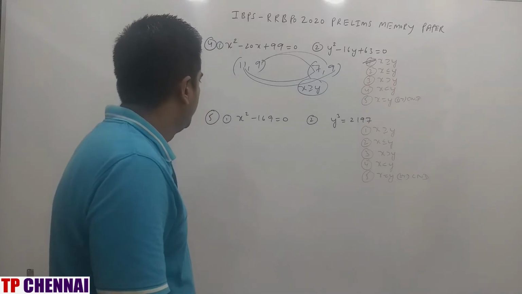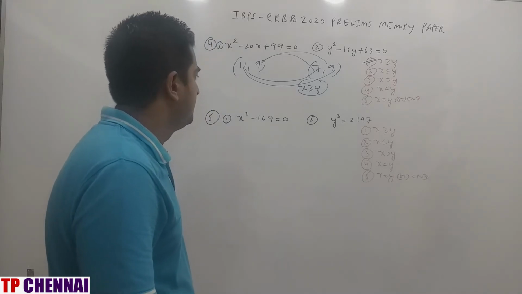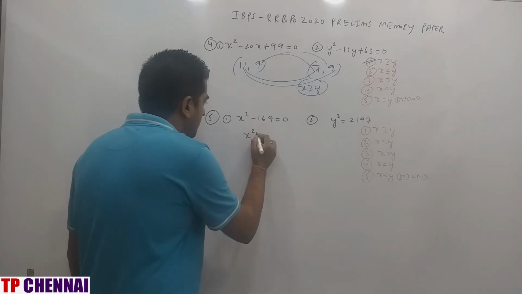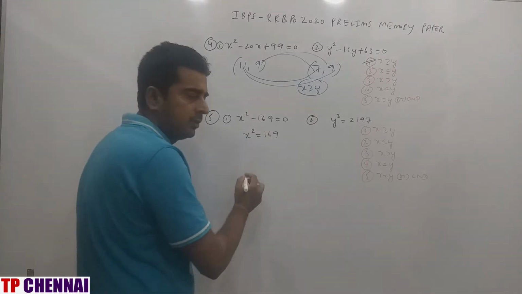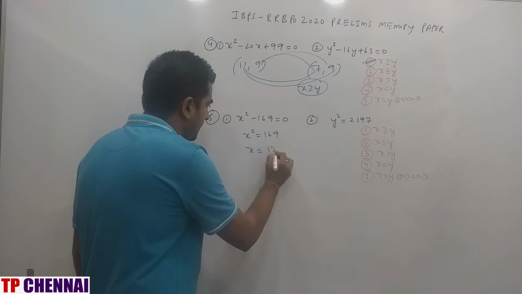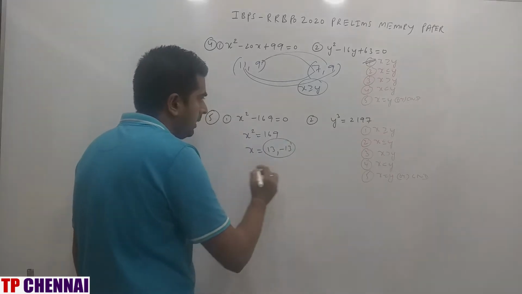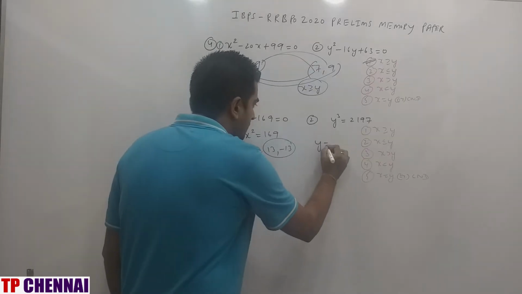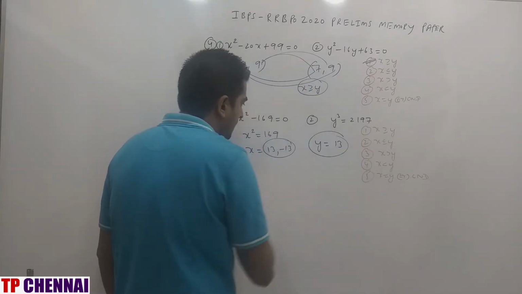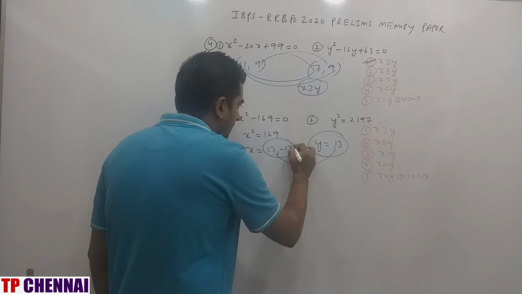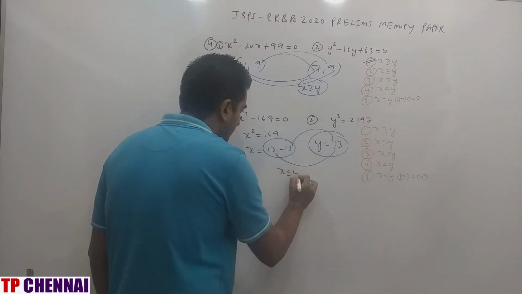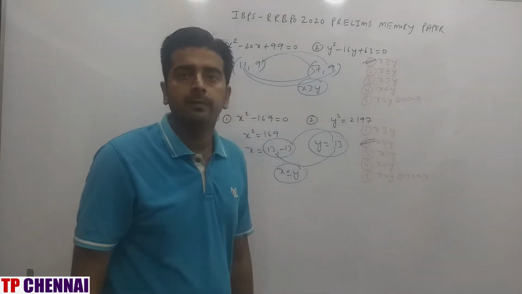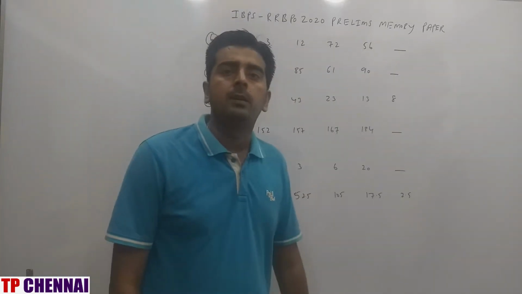Then fifth one, x square minus 169 is equal to 0, y cube is equal to 2197. So x square is equal to 169, even power is there, so x will be how much? 13, minus 13. And y cube is equal to 2197, odd power, so y is equal to how much? 13. When you compare equal, y is greater, so x less than equal to y, which is nothing but second option. So I hope you are clear with the 5 quadratic questions.